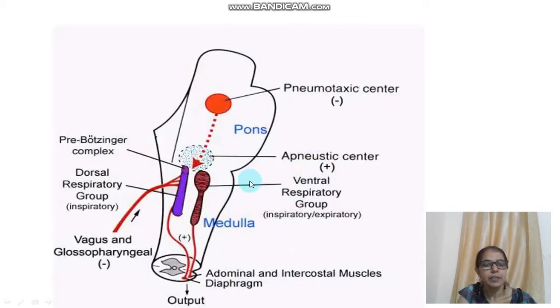Now in the next slide you can see the exact location of these parts in your nervous system. This is the pons part, this is the medulla. In the medulla region there is the respiratory center that I had already discussed, and this is the pneumotaxic center. This pneumotaxic center is sending signals to this part so that it can alter the rate of respiration, that is inspiration and expiration. So one center, the pneumotaxic center, is present in the pons part, and the second is the respiratory rhythm center, present in the medulla part. These two parts are very important and play an important role in regulation of the rate of respiration.